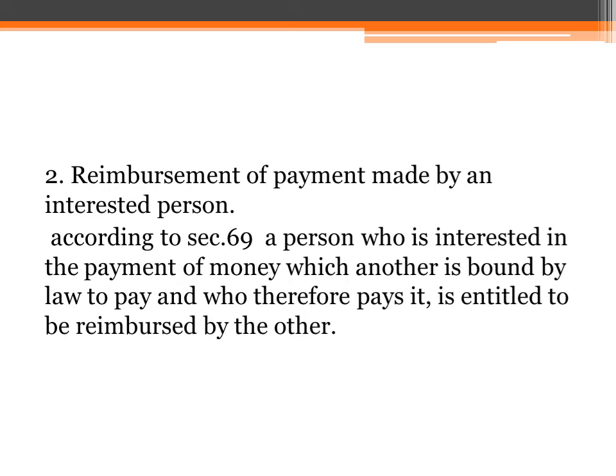So, to prevent the sale and the consequent annulment of his own lease, F paid to the government the sum due from B. It was held that B was bound to reimburse to F the amount so paid. That means if a person who is interested in the payment of money which another is bound to pay actually pays it, he is entitled to be reimbursed by the other.